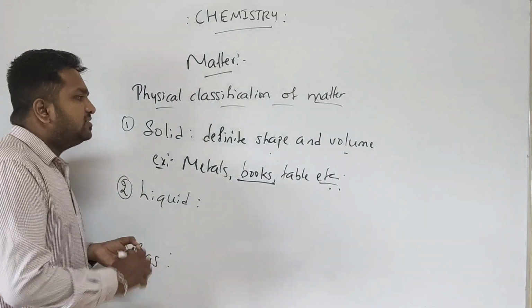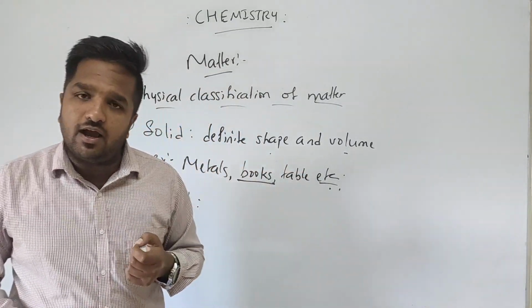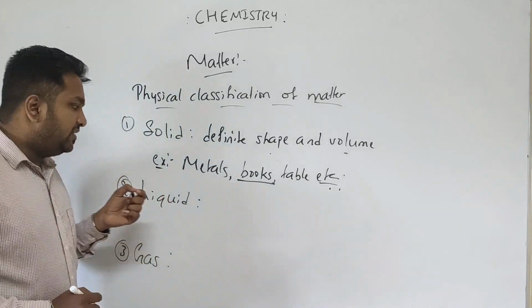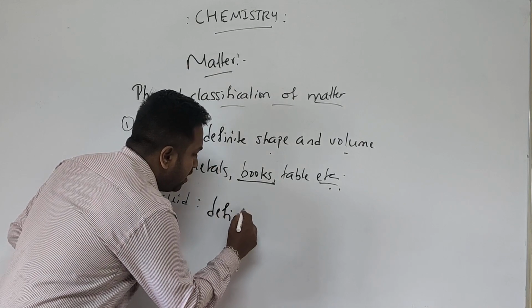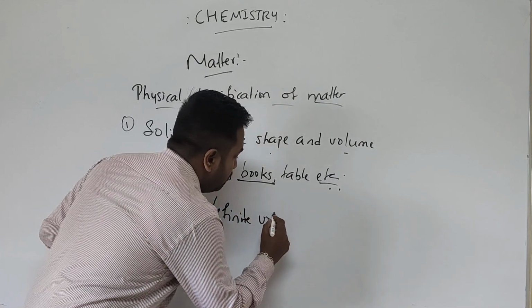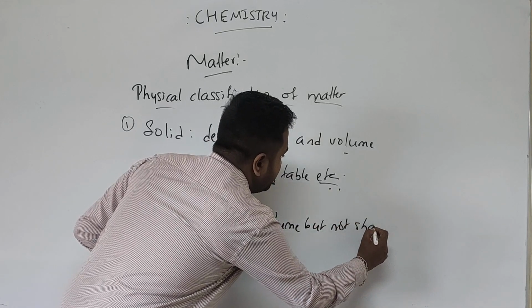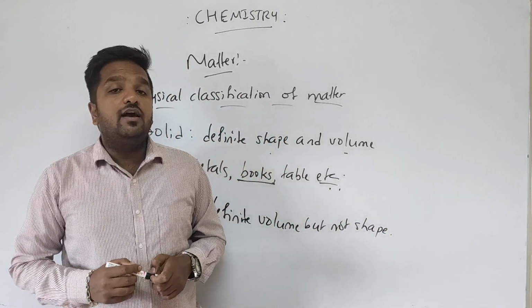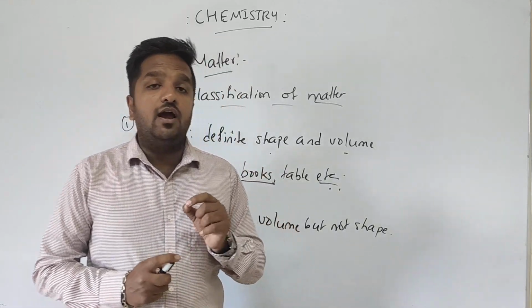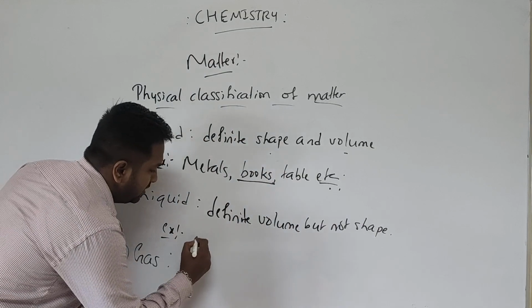In case of liquids, what happens? Do they have definite shape and definite volume? No. In case of liquids, they have definite volume but not definite shape. So students, liquids do not have definite shape but they do have definite volume. For example, milk, oil, water, etc.